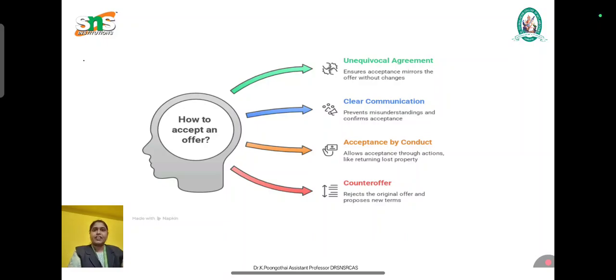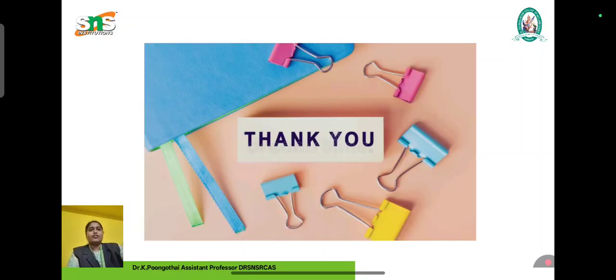Here I conclude. The offer and acceptance together create mutual consent. Without a valid offer and acceptance, no contract can be formed. So that is a valid contract. Before the formation of a contract, both offer and acceptance have to follow certain rules and regulations. That is, the valid contract elements are essential for this. We have seen the types of contract, and also the types of offer and acceptance. Thank you. I hope you all understand the formation of contract.